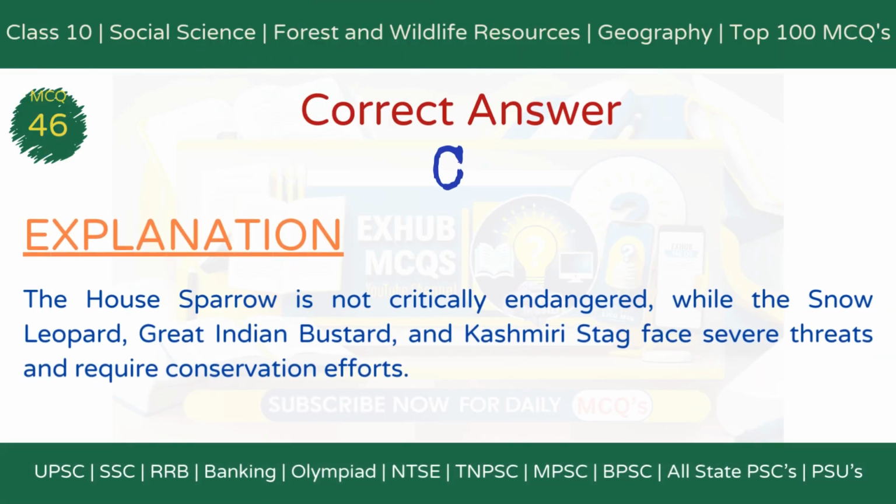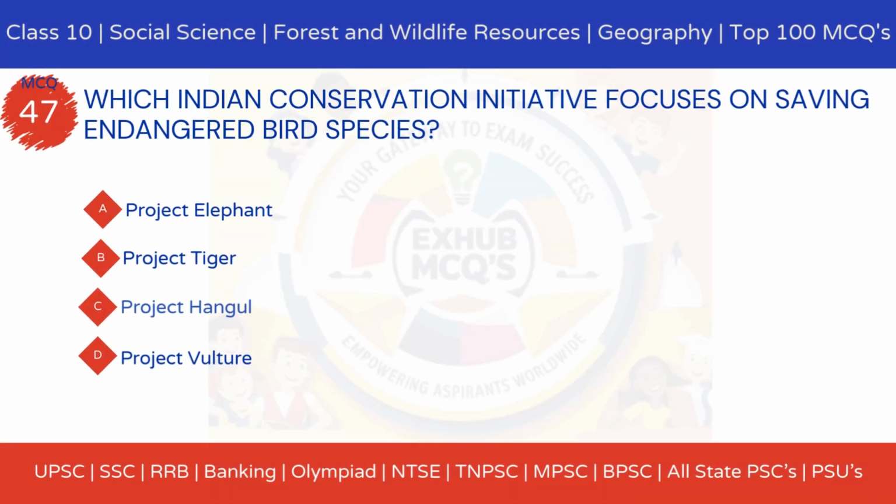The correct answer is option C, house sparrow. Explanation. The house sparrow is not critically endangered, while the snow leopard, great Indian bustard, and Kashmiri stag face severe threats and require conservation efforts. MCQ 47. Which Indian conservation initiative focuses on saving endangered bird species? Option A, Project Elephant. Option B, Project Tiger. Option C, Project Hangul. Option D, Project Vulture.